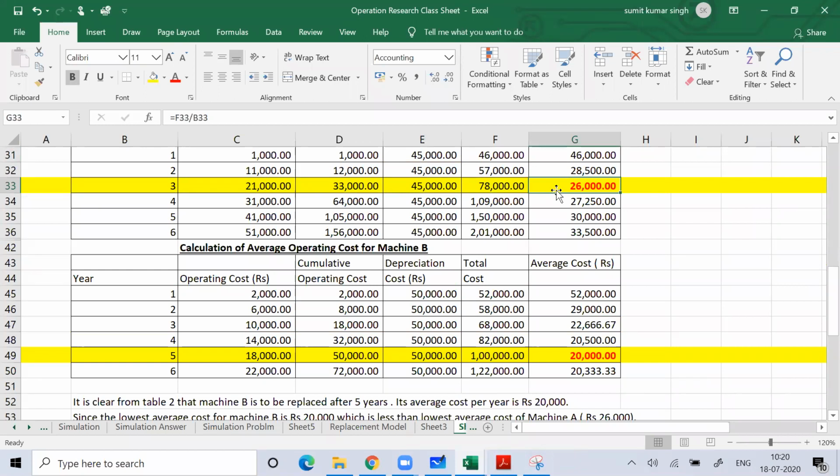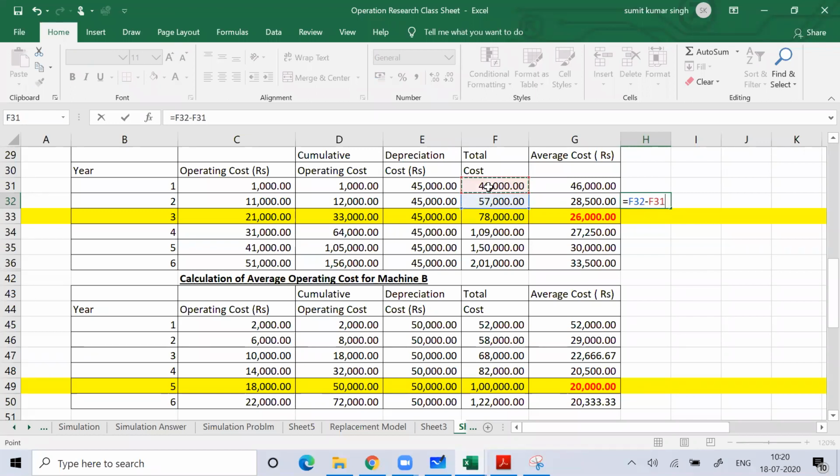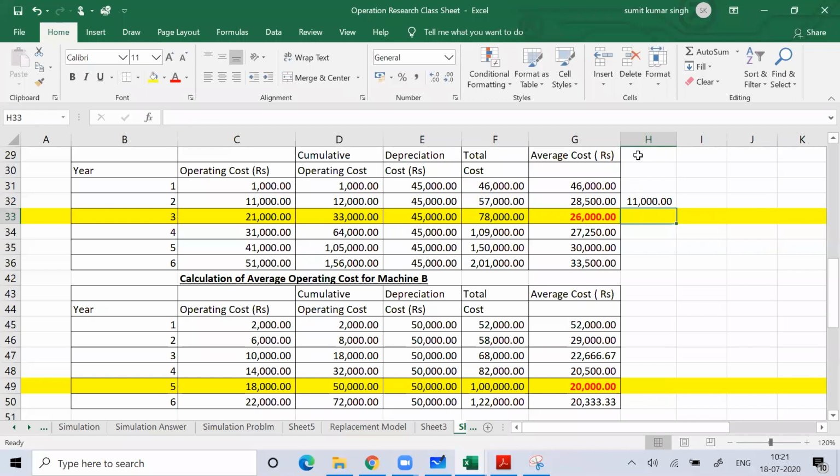Okay, I understood this. Now the next question comes, when can you replace that? When can you replace machine A by machine B? For that, find the year on year basis increase in cost. Just find the increase in cost of machine A, the year on year basis increase in cost of machine A.